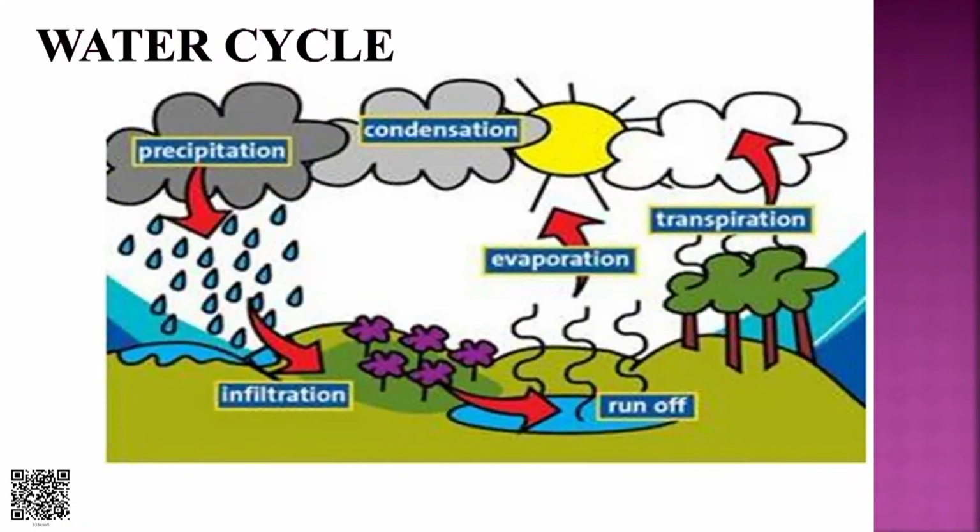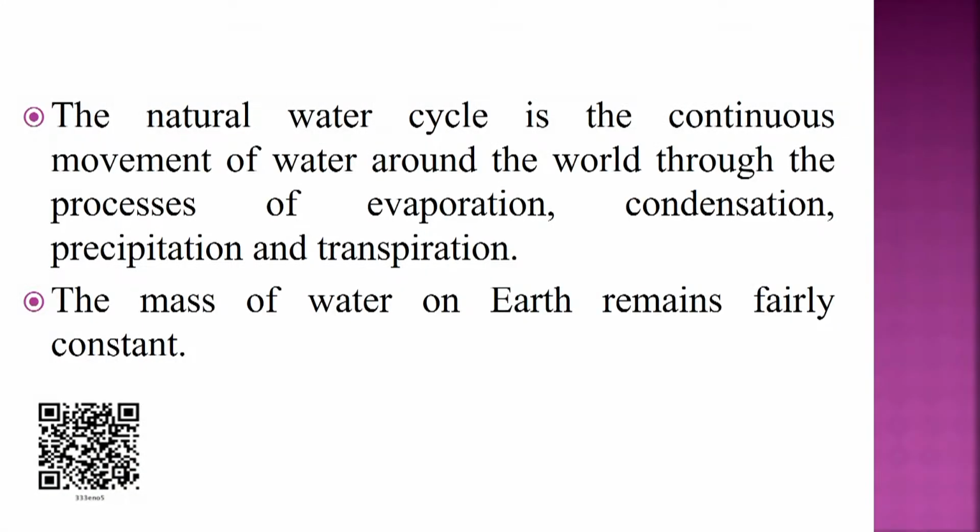So, this is the water cycle. It has precipitation, condensation, transpiration, evaporation, runoff and infiltration. The natural water cycle is the continuous movement of water around the world through the processes of evaporation, condensation, precipitation and transpiration. And the mass of water on earth remains fairly constant.